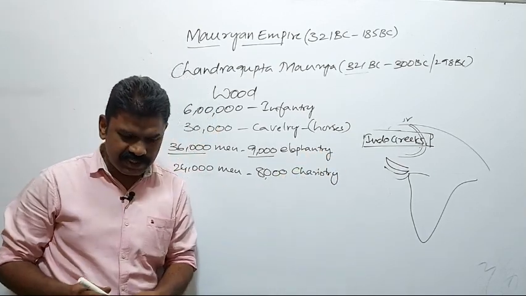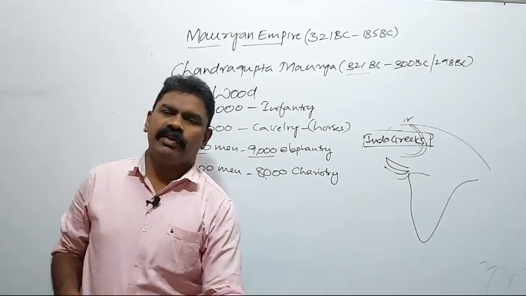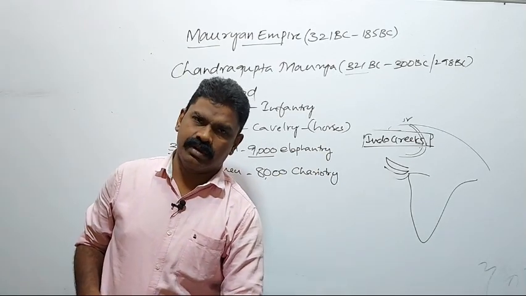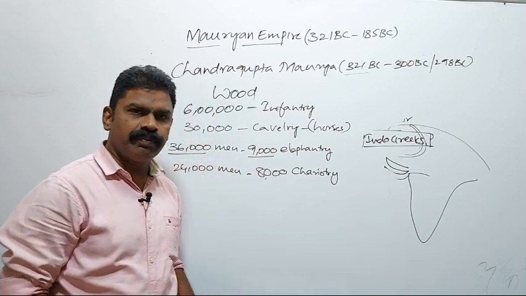This information was given by different Greek writings about Chandragupta Maurya.